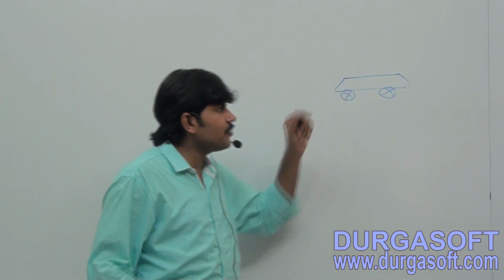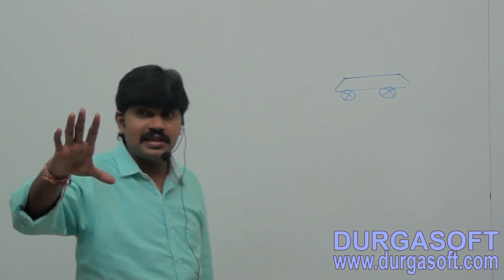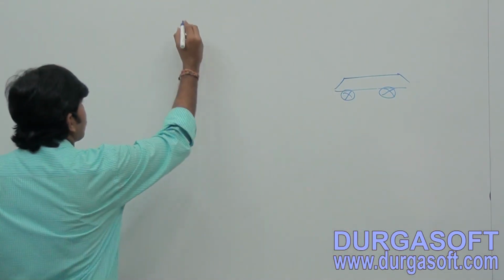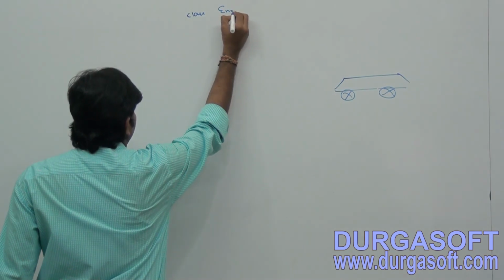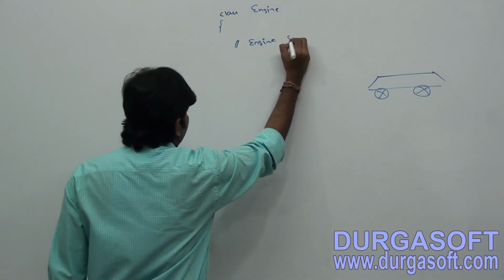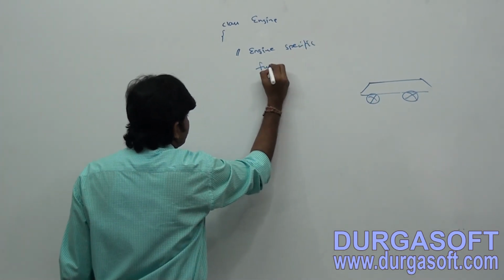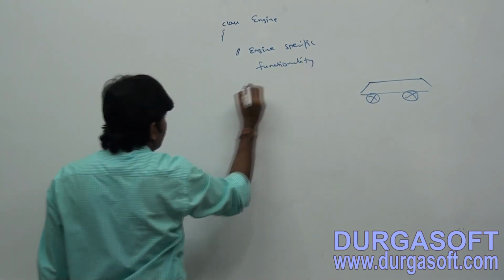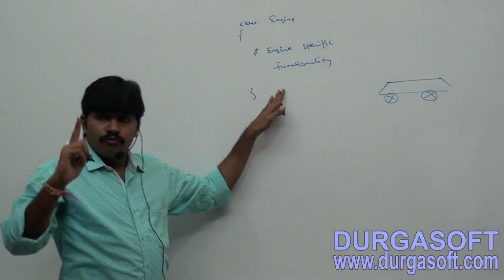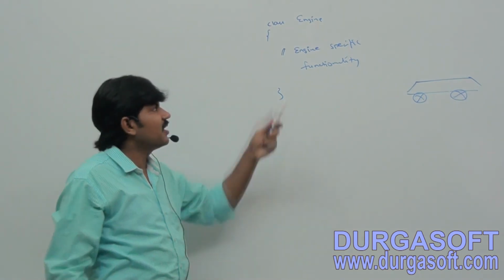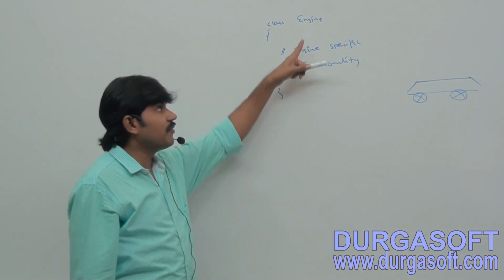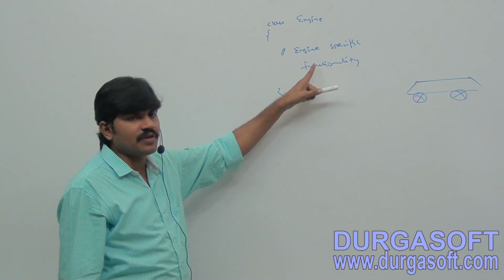First point here: for every car, engine functionality is required. Correct or not? An engine must be there for every car. What I will do is write the Engine class separately. Class Engine, within it the engine-specific functionality. Wherever this engine functionality is required, create an object and call this functionality. By default this functionality is available everywhere the engine is required. We are not required to redefine this functionality there.